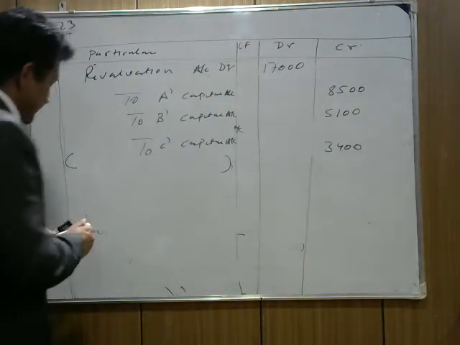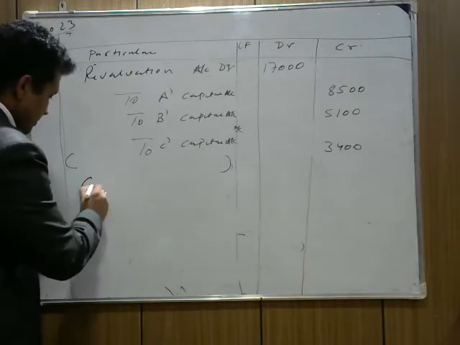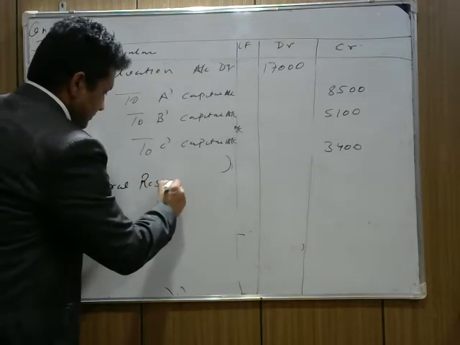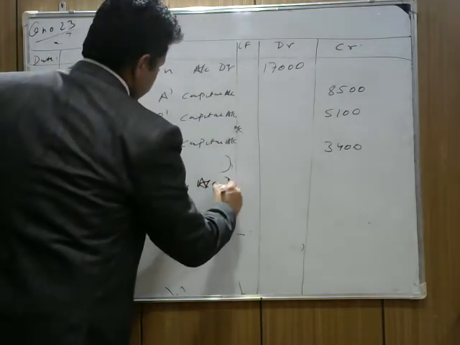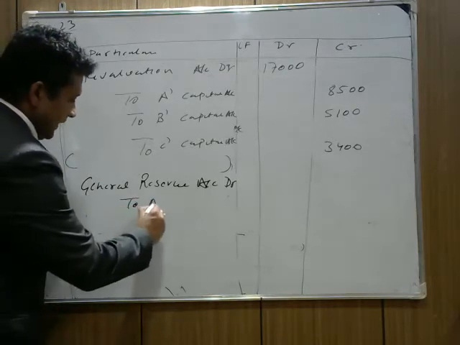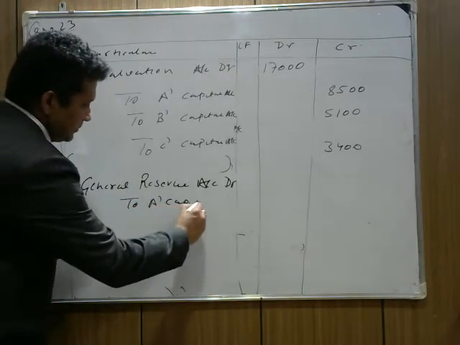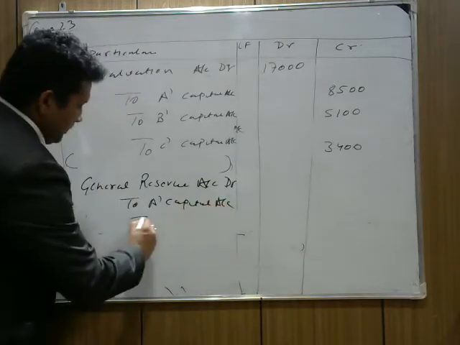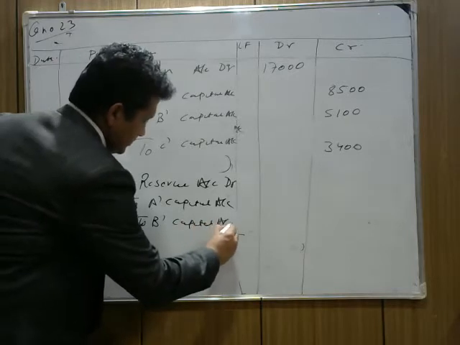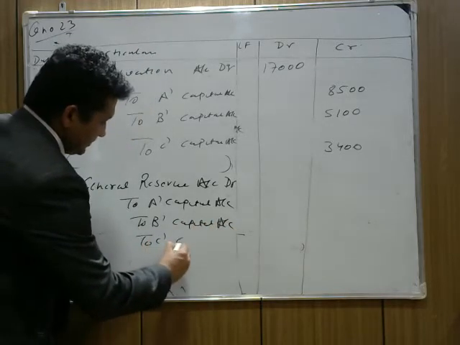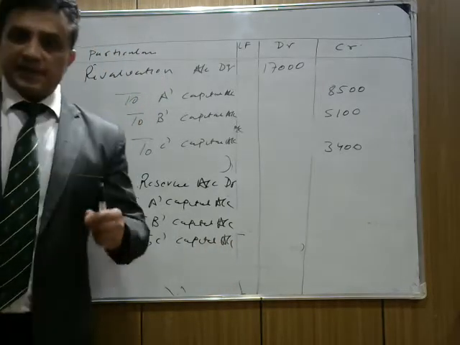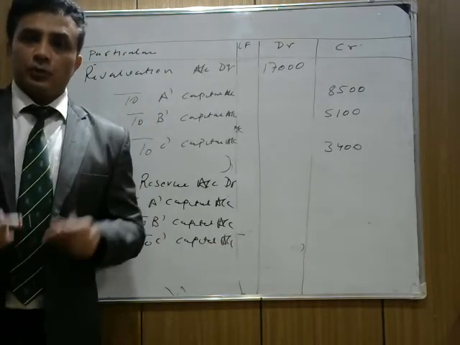We write down the general reserve account debit to partners' capital account. We write to A's capital account, to B's capital account, and to C's capital account. What do we write? General reserve account debit to A's capital account, to B's capital account, to C's.